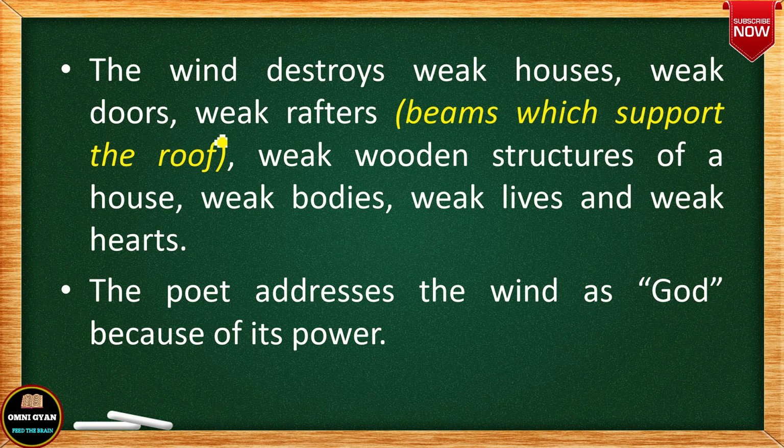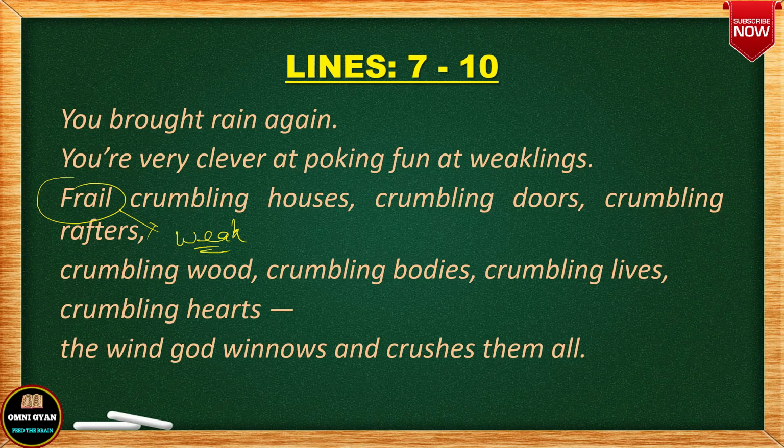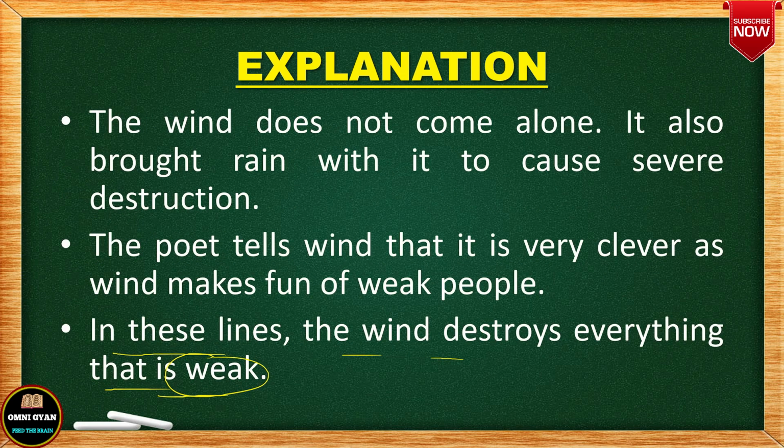So I have given you the list, it will help you in order to solve the MCQs or short questions and answers, that what are the things destroyed by the wind. So you can write this answer, okay. So the poet addresses the wind as God because of its power. Here I just go back a little bit and you can open your books and see. Look at the line here, line number 10. The wind God, okay. So the poet is addressing the wind as God because of its power.